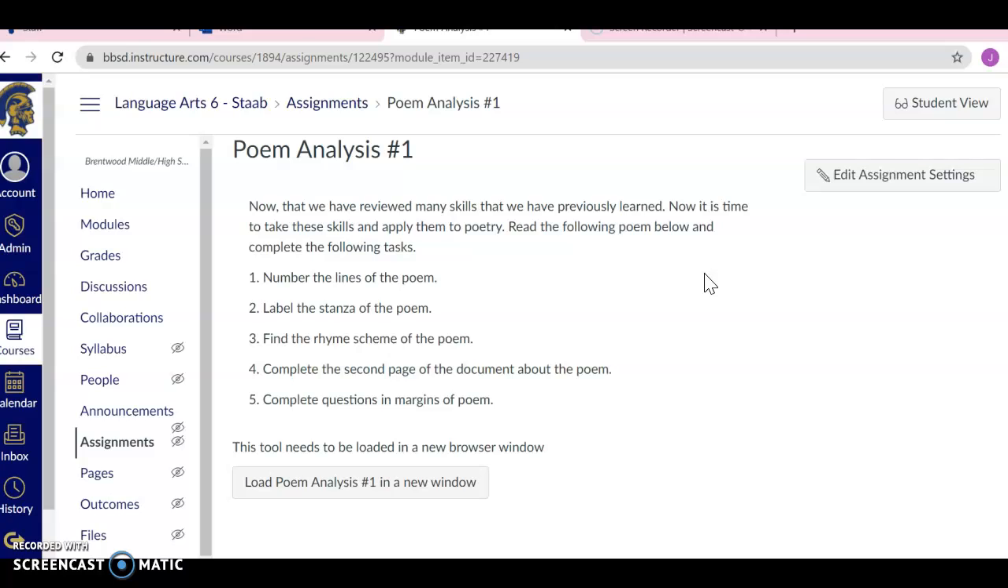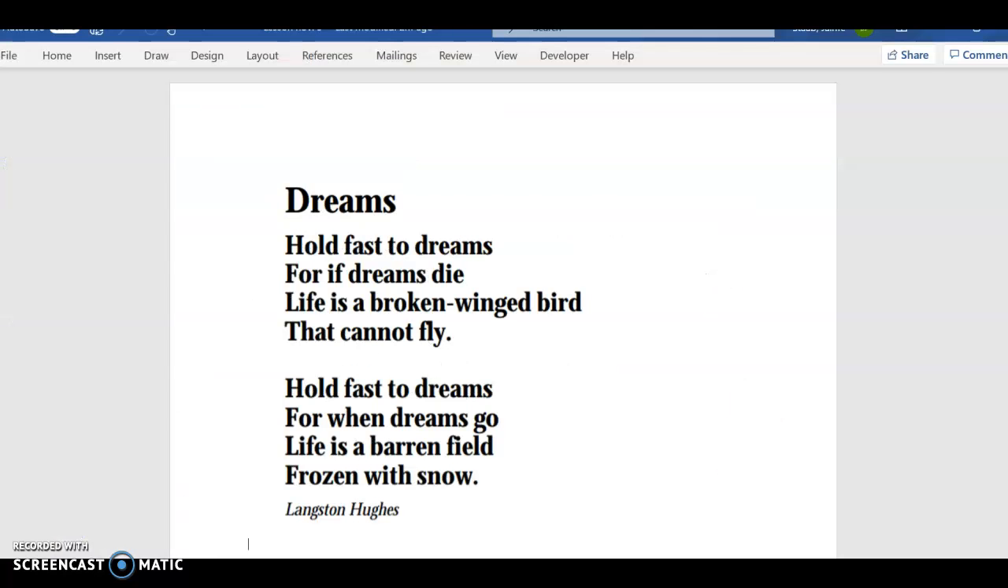You are to number the lines of the poem. Label the stanzas of the poem. Find the rhyme scheme of the poem, if there is one. Complete the second page of the document and complete any questions in the margin. So let's take a look at this poem. It's called Dreams by Langston Hughes.